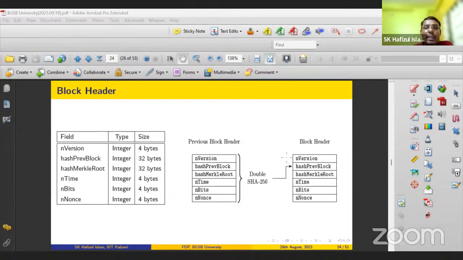I want to create a link by hash. I have to take the double hash of the header. Suppose this is the header of I minus 1. I will create the hash value, that is two times the hash of the header of the previous one, and this value will go in this field: the hash of the previous block. So it contains the hash of the header of the previous block, and it will create the link, right? So this is this block.